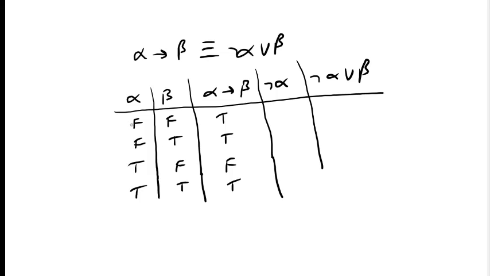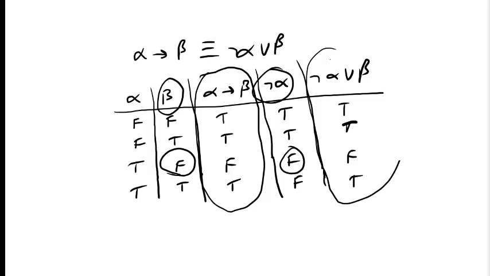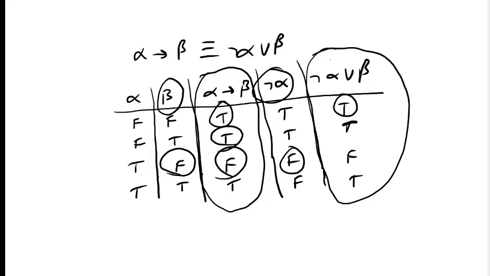Now negation of alpha means wherever alpha is false it becomes true and true it becomes false. So we have true, true, false and false. So we take OR of these two. The rule of OR says that when both are false it is false, otherwise it is true. So this is true, this is true. Now this one, this is false, this is false, so it becomes false, and here it becomes true. So if we compare these two, they are equivalent: true, true, false, true. This is how we verify them.